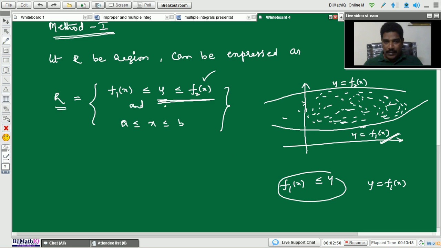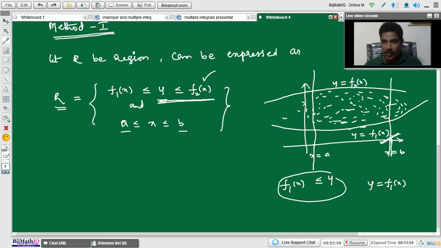Next, x lies between two constants, x equals a and x equals b. For example, here x equals a, and here x equals b. Geometrically, x equals a is a straight line that passes through the point x equals a, and x equals b is also a straight line passing through x equals b. Now tell me, where is the region?